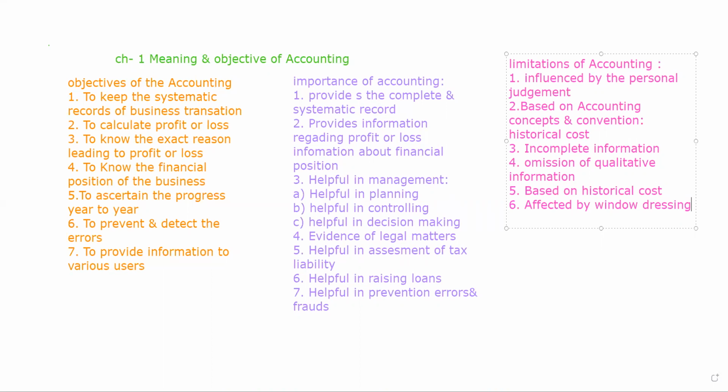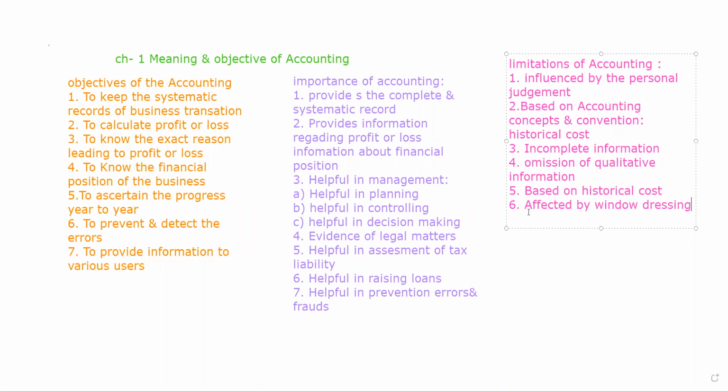We can record and show the data in such a favorable way that it shows the business is earning good profits. So accounting is just manipulation of numbers. By manipulating the numbers, window dressing can be done so easily, and it always has very adverse effects.